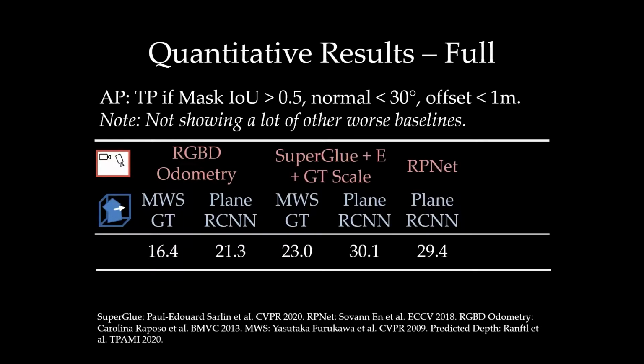SuperGlue or RPNet with plain RCNN outperforms plain odometry by using deep features to find correspondences or camera poses. Our proposed approach further outperforms all the other baselines by a large margin in AP because it eliminates duplicate copies of planes and reduces inconsistency between predictions.